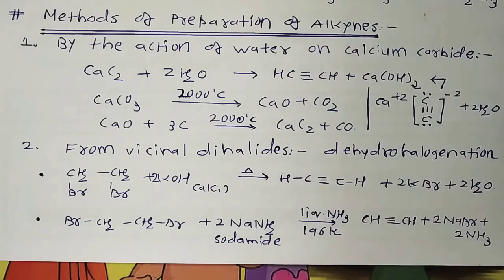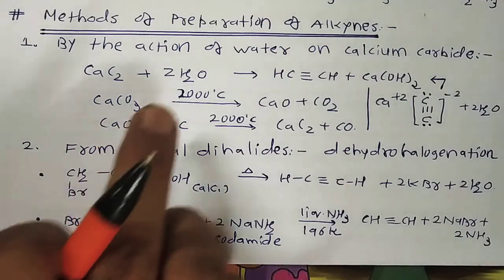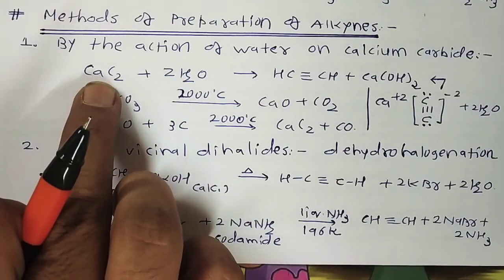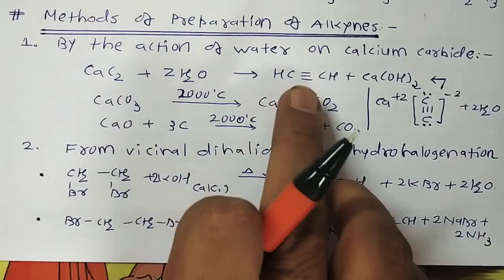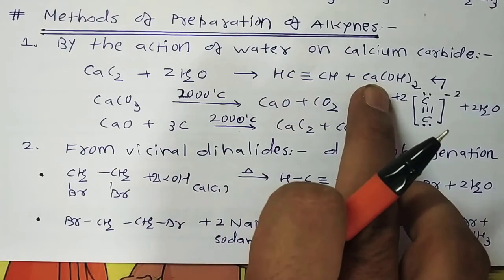First, the action of water on calcium carbide, in the laboratory as well as on a commercial scale. By the action of water on calcium carbide, it is converted into ethyne and calcium hydroxide is released.